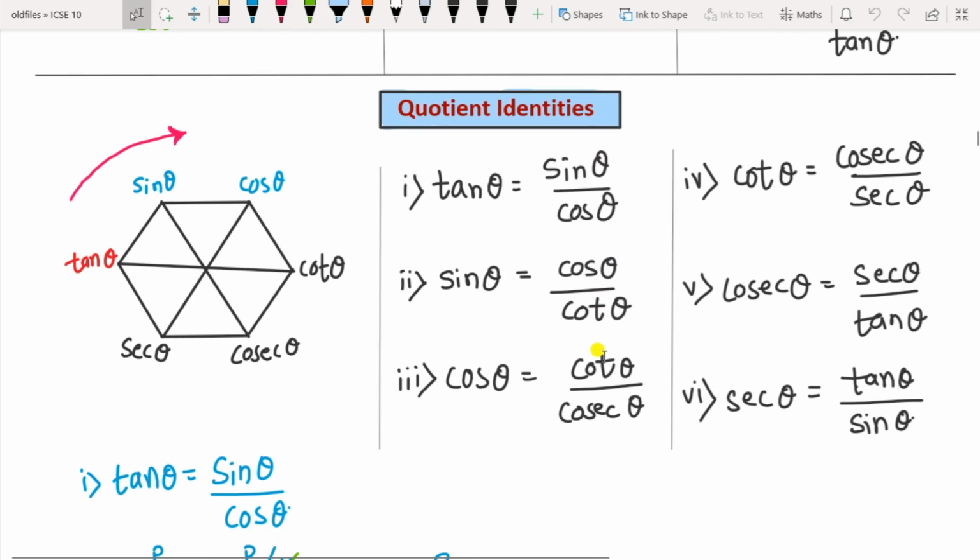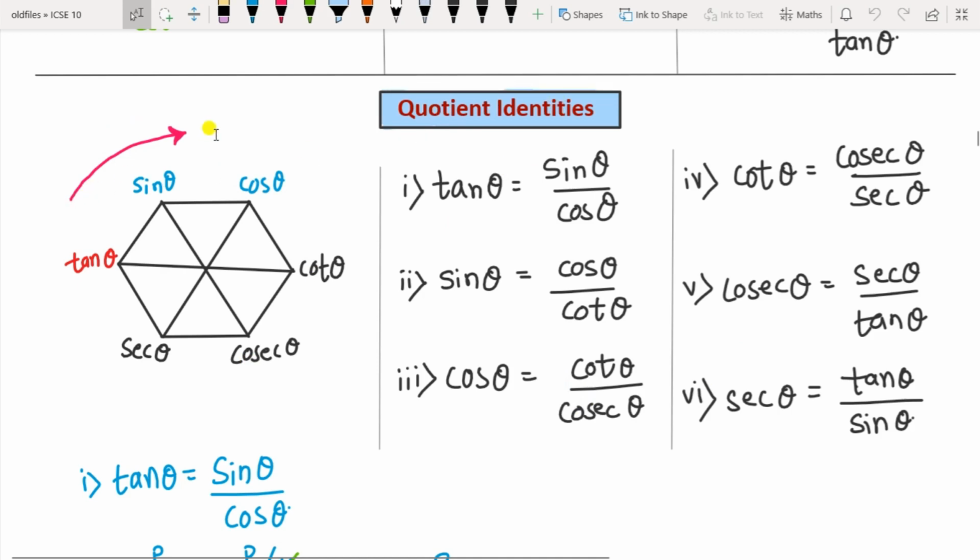Then comes the quotient identities. Quotient means division here. So again draw the hexagon and write all the functions here. Now you have to go through clockwise direction. So if you consider tan here, the ratio of the next 2 functions is the solution for tan. Okay, so tan equal to sine upon cos, then sine will be equal to cos upon tan, cos will be equal to cot upon cosec, like this. Okay, so these you will get as 6 functions here. So that is called the quotient identities.